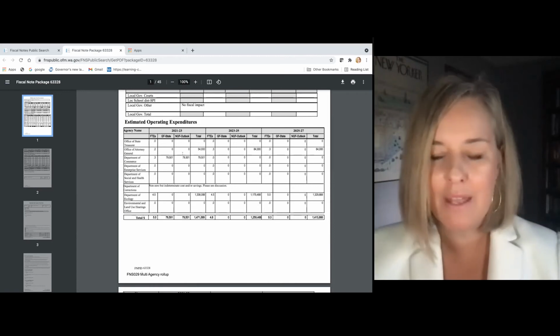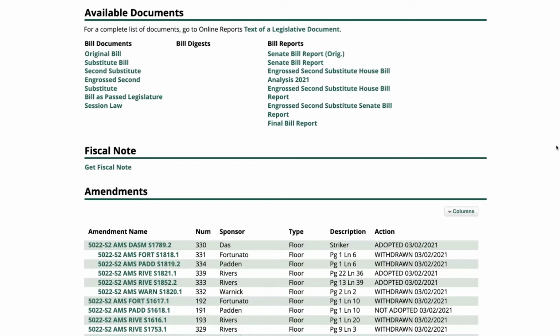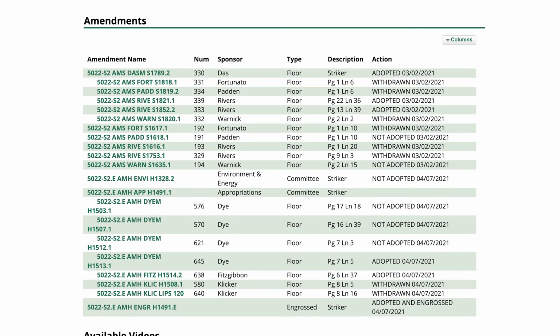Now I need to dive in and find more information about that bill. If I come back to the bill page, we look down at the bottom of our page, we can see the amendments. And so this is a whole list of what the amendments are, who sponsored, where it was introduced. So this, where it says type, is that it was introduced on the floor in committee. Then we can see if the amendment or the suggestion has been adopted or not adopted.